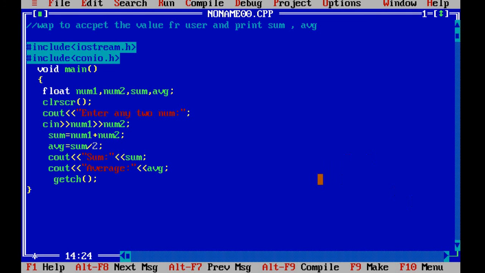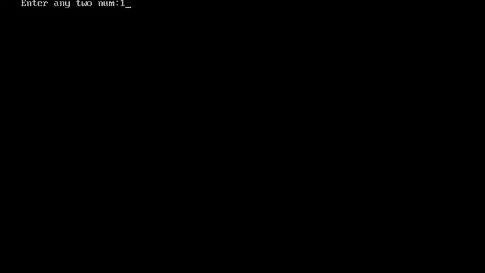So let's see that also. Over here I want this average to come in the next line. So before this average we have to mention \n. \n represents the next line. Again we will compile it and we will run this program, allowing me to enter the values. For example, I have entered number 12 and number 34. You can see the average is coming in the next line.